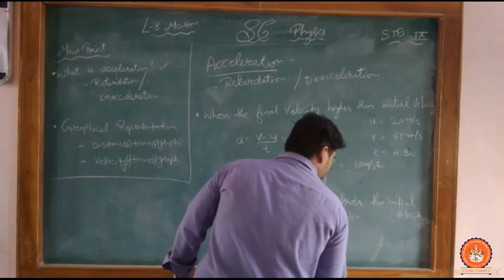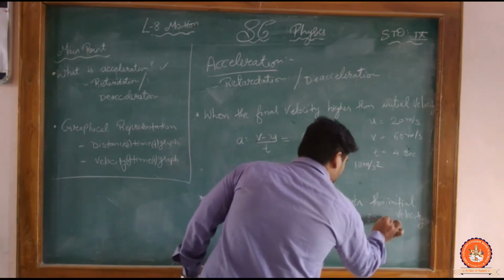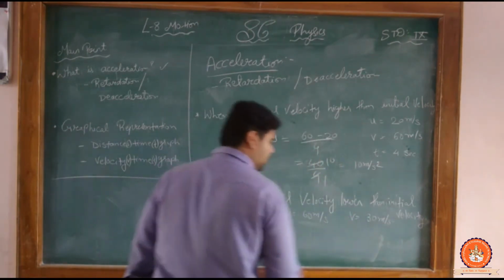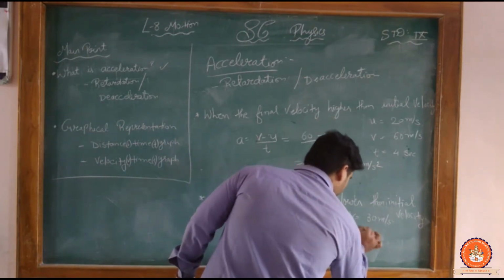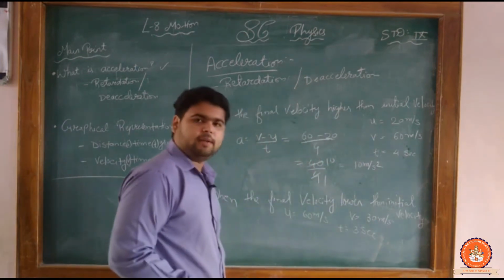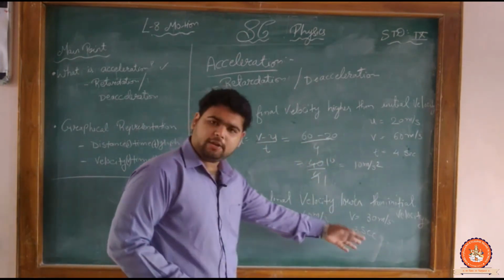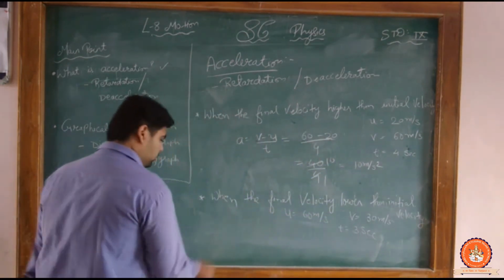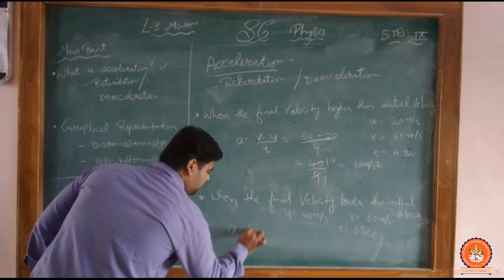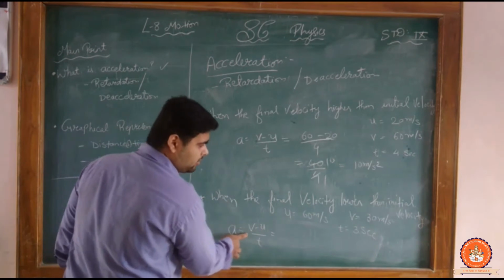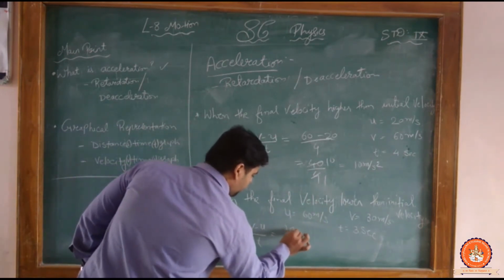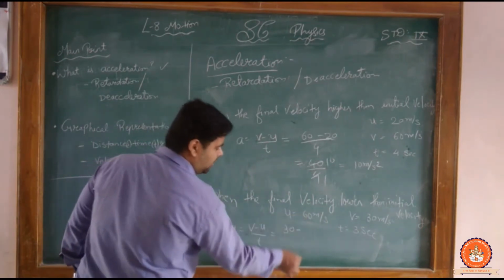Final velocity is 30 meter per second, and time it becomes 3 seconds. Clear? So acceleration equals v minus u divided by t. What is v? Final velocity is 30, minus what is the initial velocity?